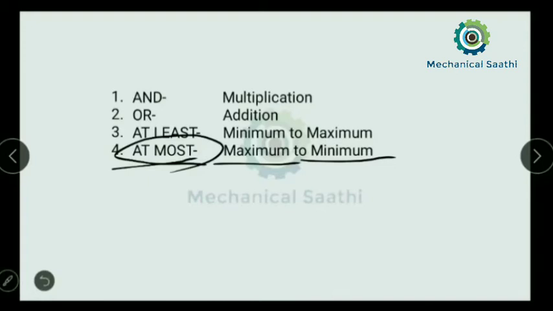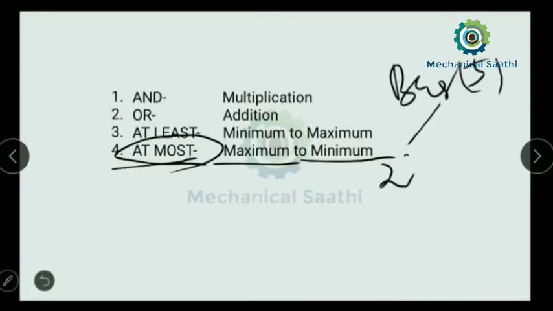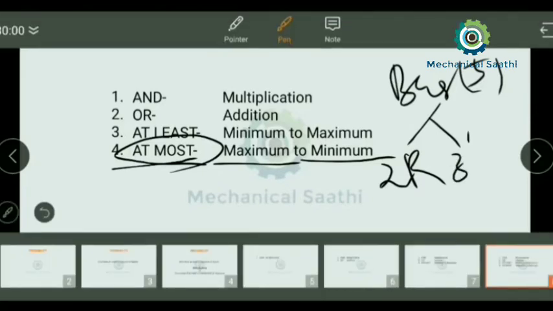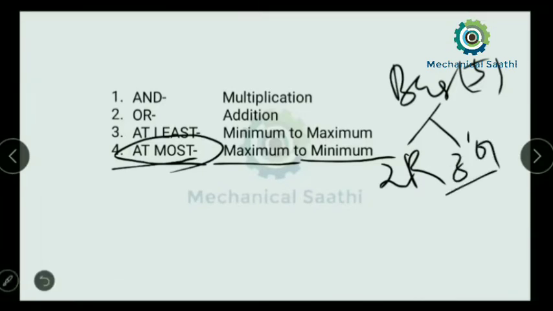So let us take a similar example again: suppose a bag contains 5 balls, among them 2 are red and 3 are green. So in this bag 2 red balls are there and 3 green balls are there.